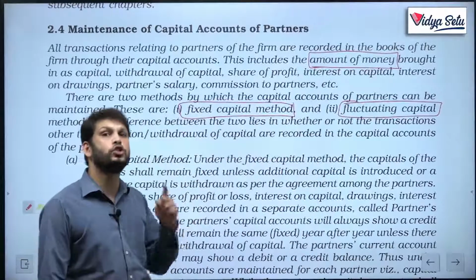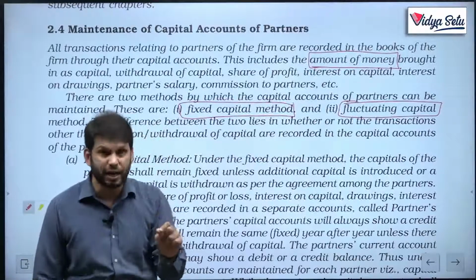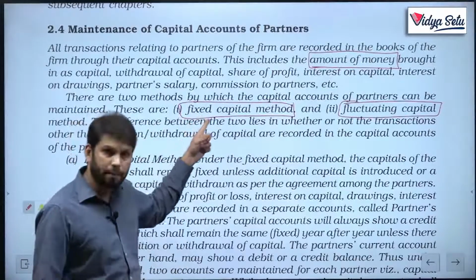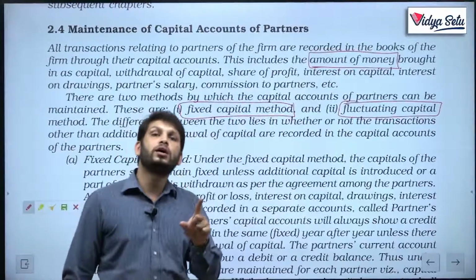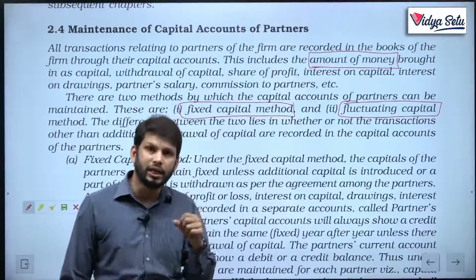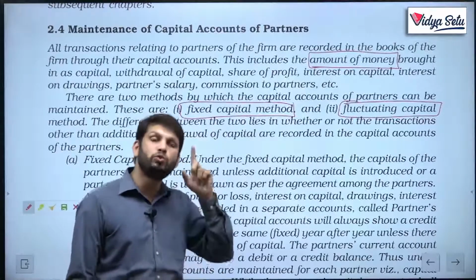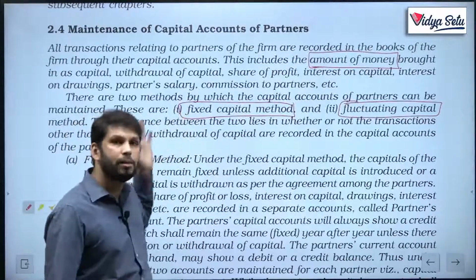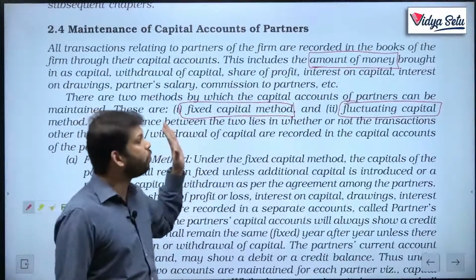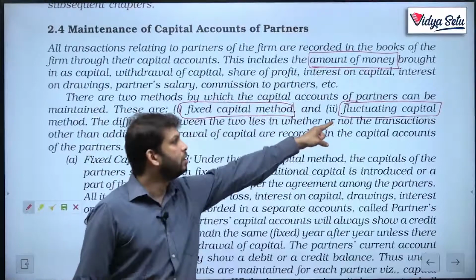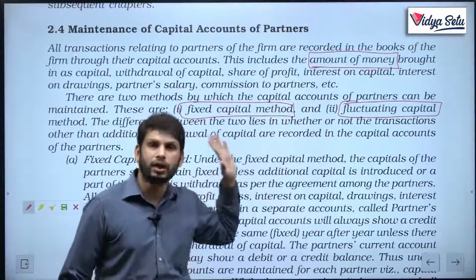If the question is not asking specifically for fixed capital method, or the question is not using the technical terms which we only use in fixed capital method, then by default we'll make fluctuating capital method.